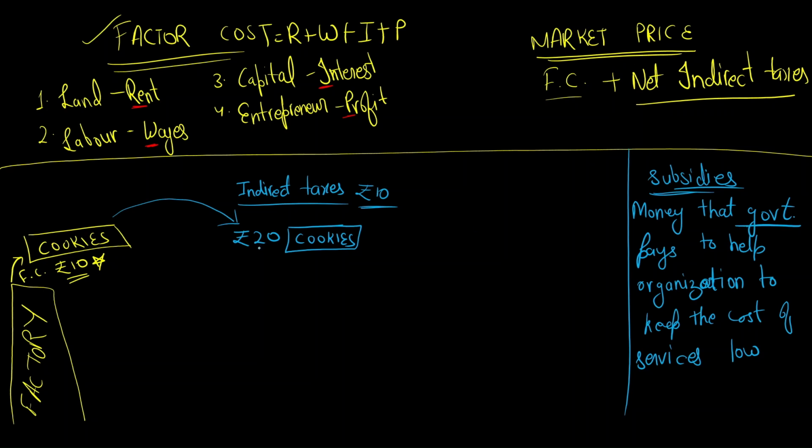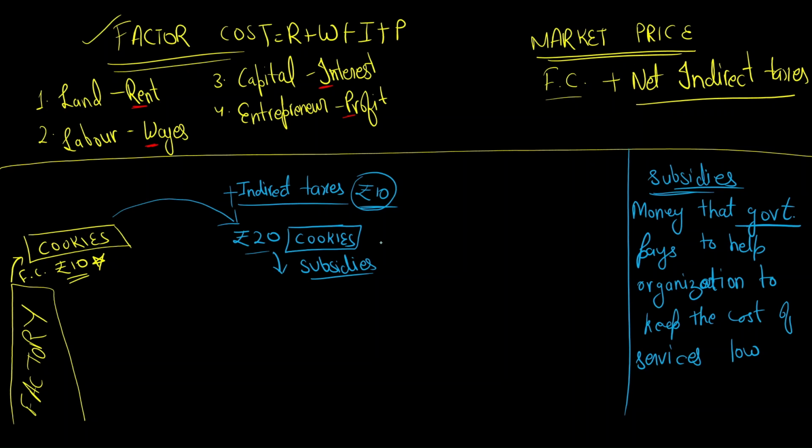For example here, after adding your indirect taxes of rupees 10, the price of your cookies is rupees 20 now. So what will happen? Government will give a subsidy. Subsidy सबको नहीं मिलती. It must be a genuine thing. It has to be like these cookies. Let's say that these cookies is so good for your health, for the kids. It is fat free. It is made up of wheat flour and stuff.